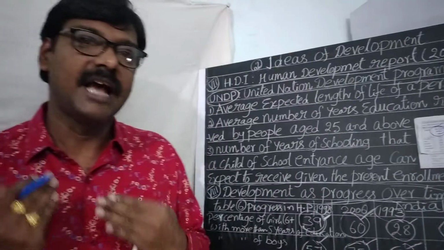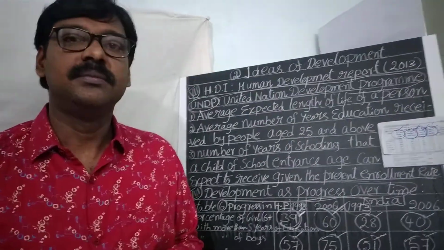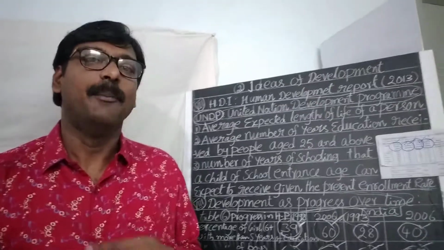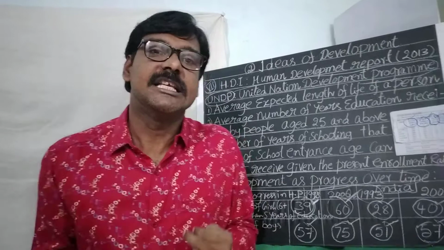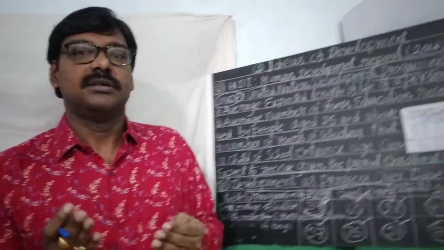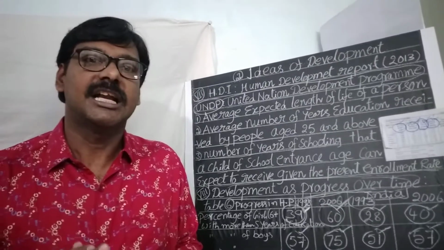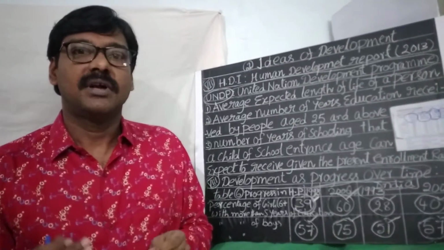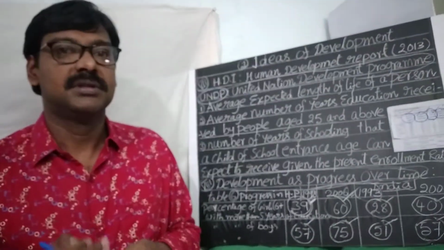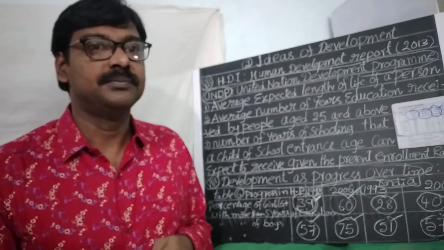According to that data, Sri Lanka is ranked 92, better compared to India. India comes down to rank 136. So Sri Lanka is far better compared to India. Why? Because in Sri Lanka they provide good education facilities and health facilities to the people. So per capita income is also high in Sri Lanka compared to India.